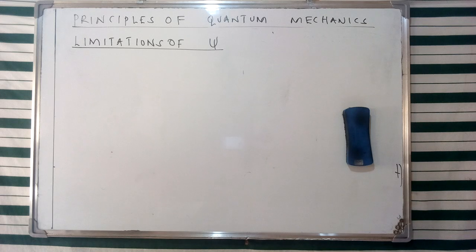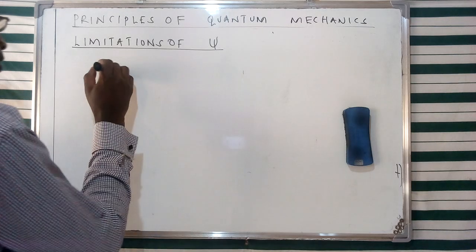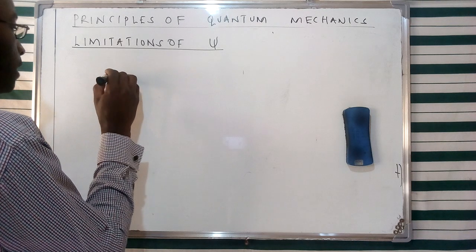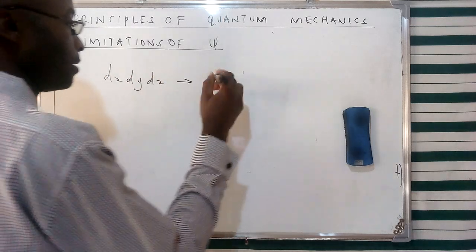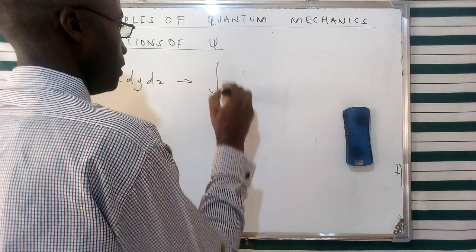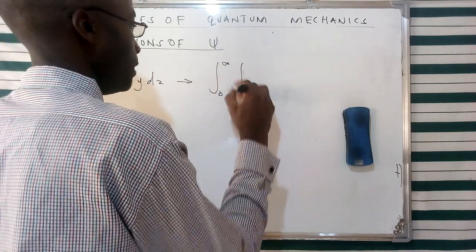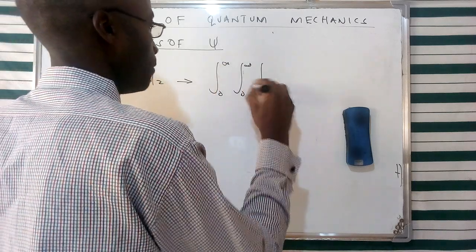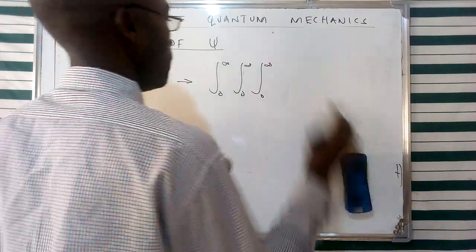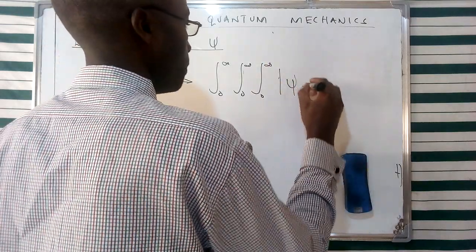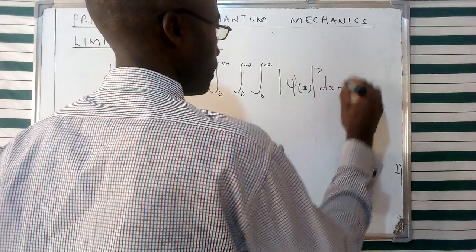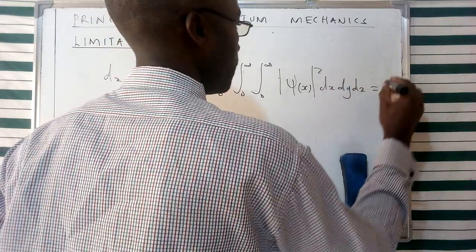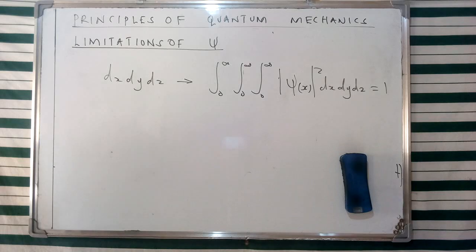Now in our last discussion we had said that we can represent the wave function in various forms by considering a volume element in space. If we consider a volume element in space over dx, dy and dz, this can be given in terms of the integral between 0 and infinity for this summation of three elements over space, whereby we have this represented as the square of this function dx, dy, dz,